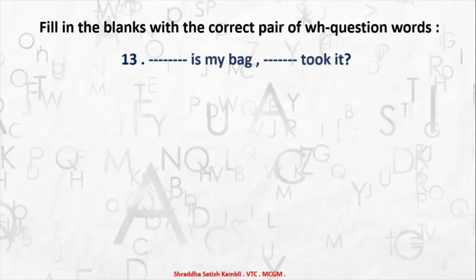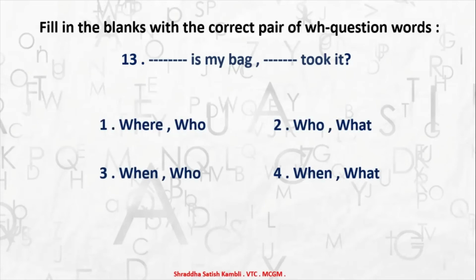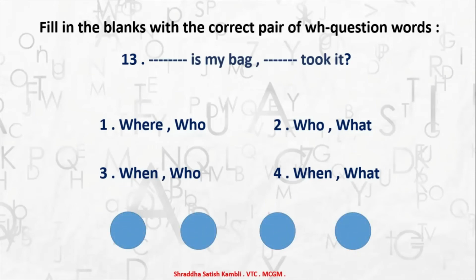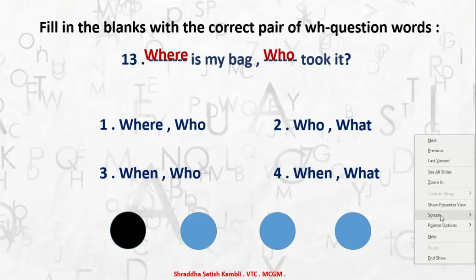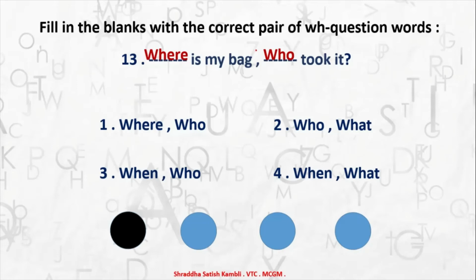Dash is my bag, dash took it. So what will you say? Will you say where is my bag, who took it? You will say who is my bag, what took it? You will say when is my bag, who took it? Or you will say when is my bag and what took it? Which will be the correct answer, children? Yes, it will be the first one. Where is my bag? Who took it? Instead of the question mark, there by mistake we have put a full stop. So let me correct it for you. Instead of the comma, you have the question mark. Where is my bag? Who took it?